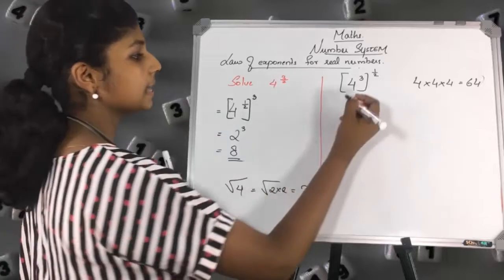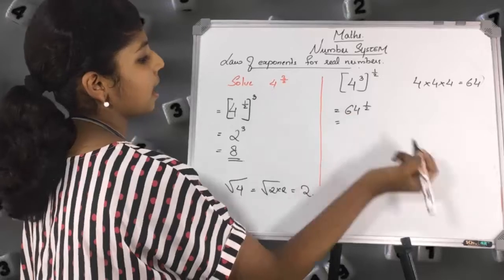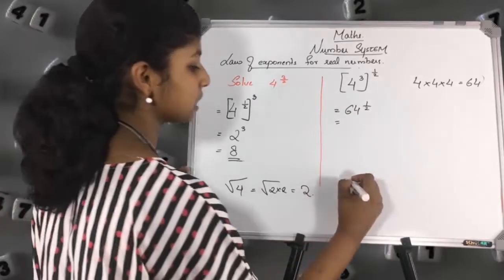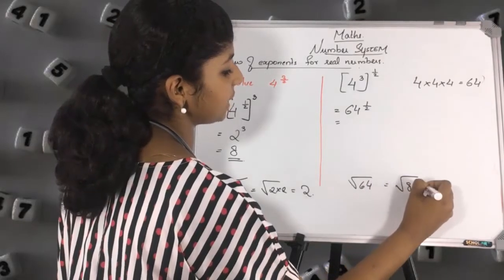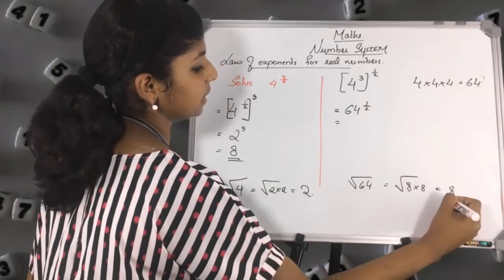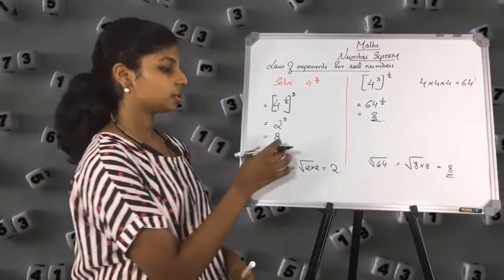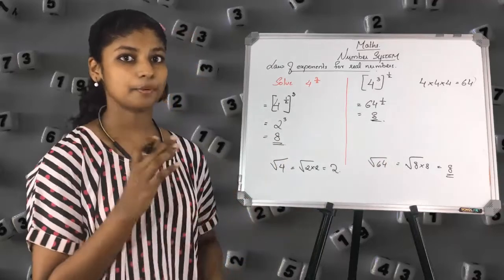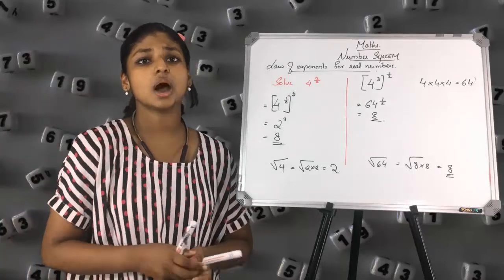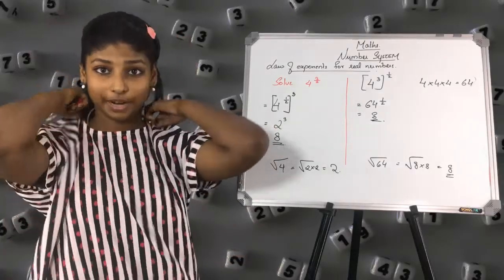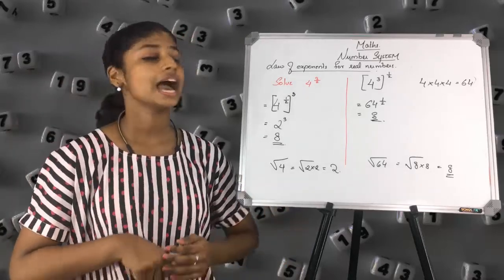And here we got 64 raised to 1 by 2, and 64 raised to 1 by 2 means root 64, that is 8 into 8, you get 8. So 8 is the answer. In both the methods, you get the same answer, but the process is different. Okay, hope you understood this. This is how to solve exponents with real numbers.